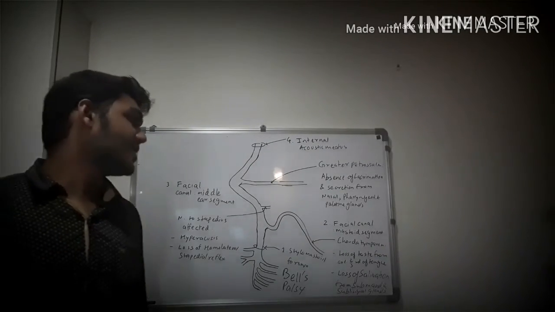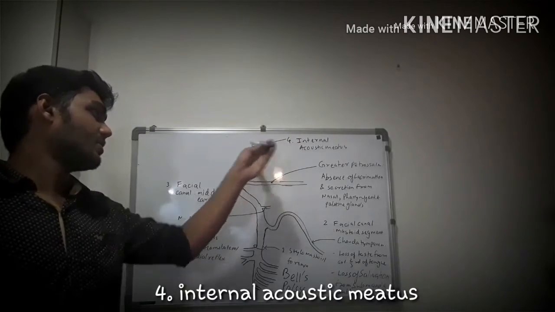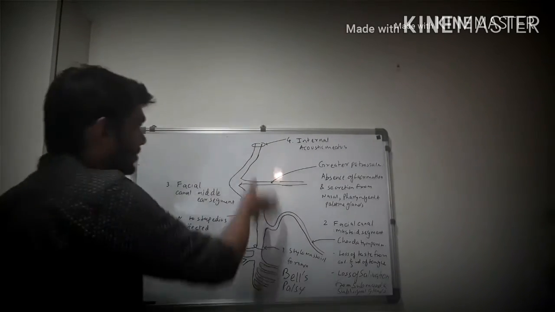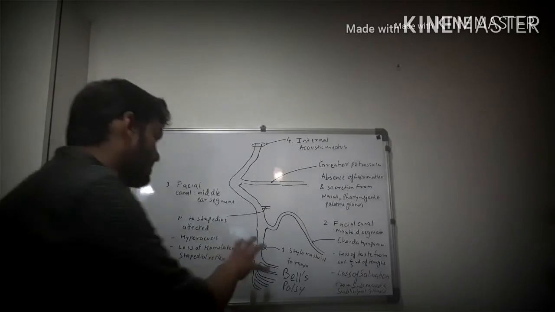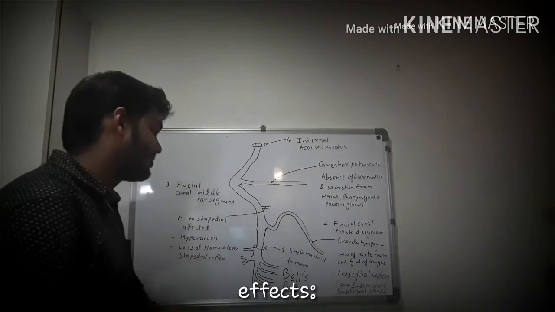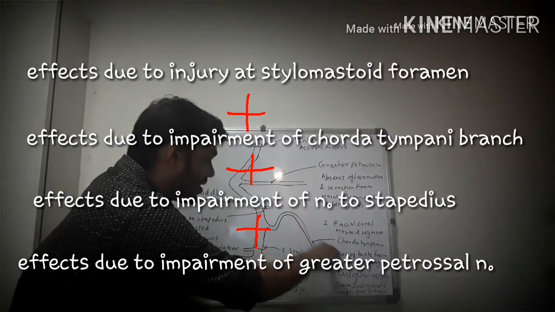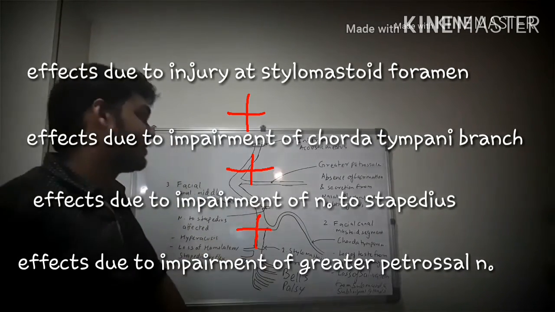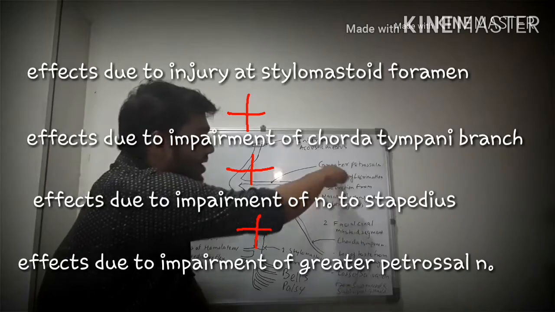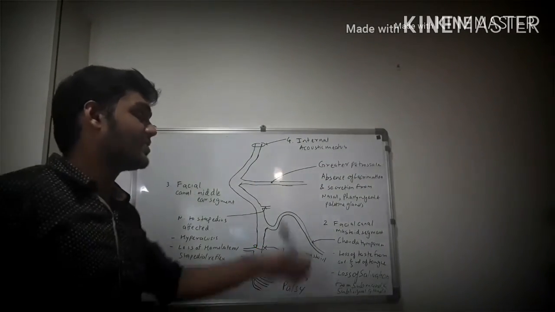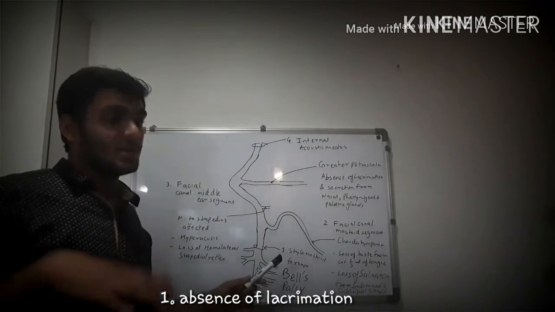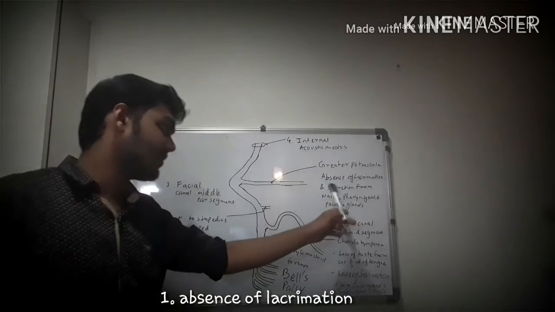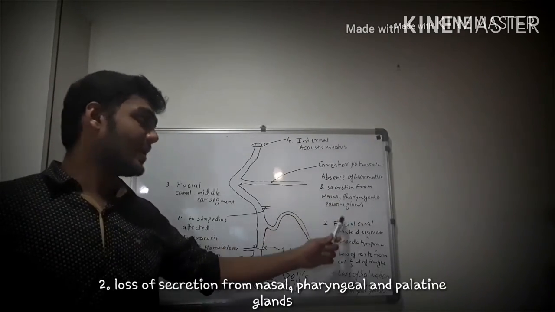And our last site of injury is at the internal acoustic meatus, and so almost the entire nerve is affected. Here the symptoms are due to injury at the stylomastoid foramen, plus the symptoms due to impairment of the function of chorda tympani, plus the symptoms due to impairment of the nerve to stapedius, plus the symptoms due to impairment of the function of the greater petrosal nerve, which are absence of lacrimation from the lacrimal gland and absence of secretion from the nasal, pharyngeal and palatine glands.